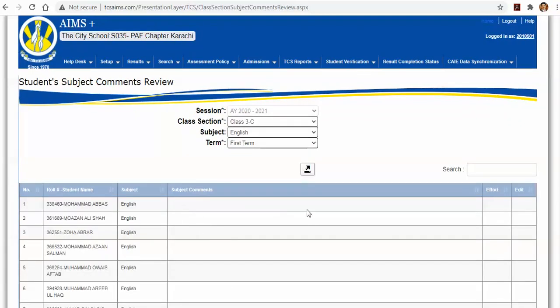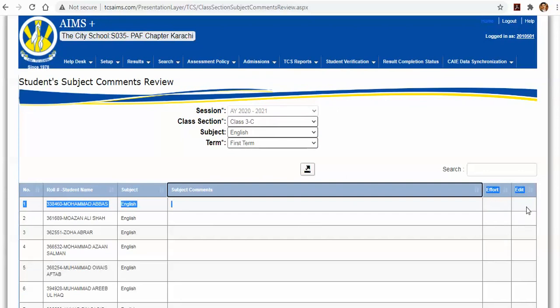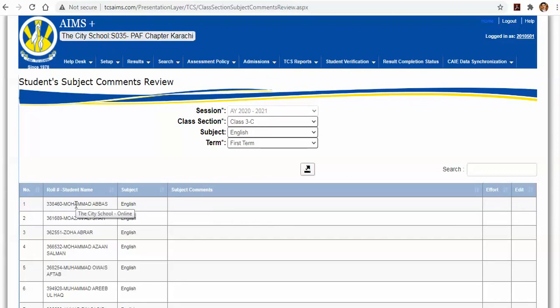The subject comments will appear here under subject comments, then effort grading will appear against it, and an edit column. Once the comments and effort grading is entered, a campus head can simply click on the edit button and edit the comments or grading for any student as per requirement.